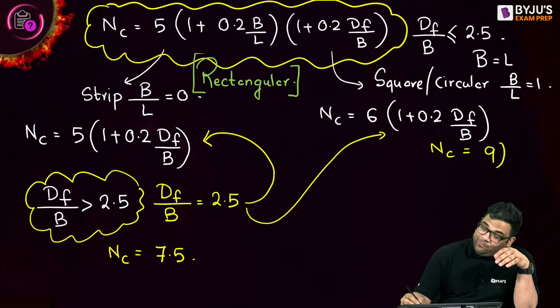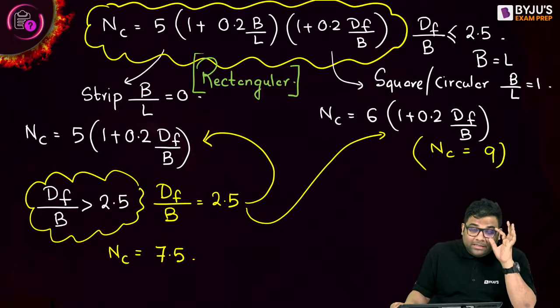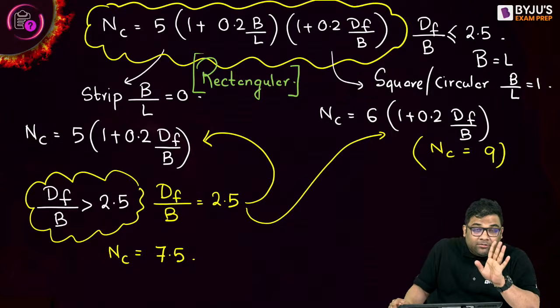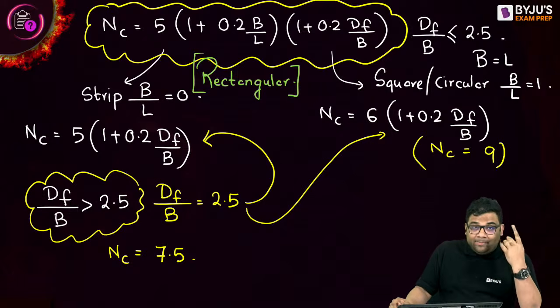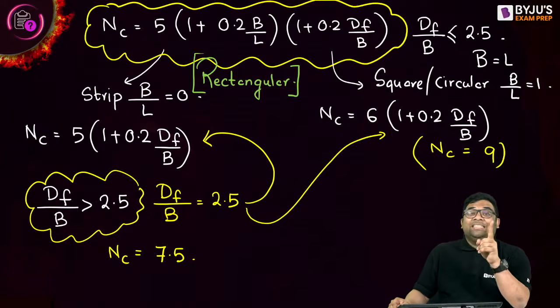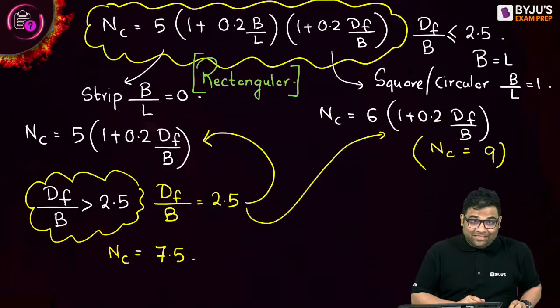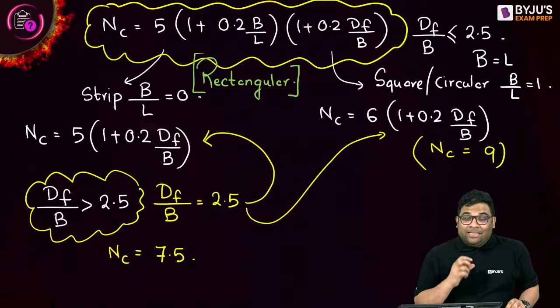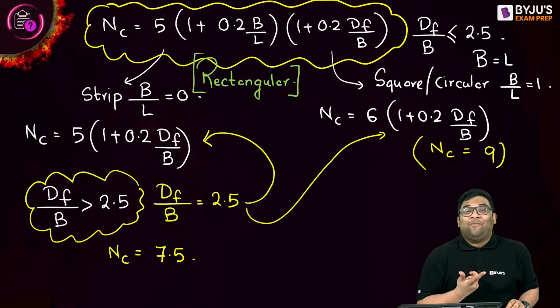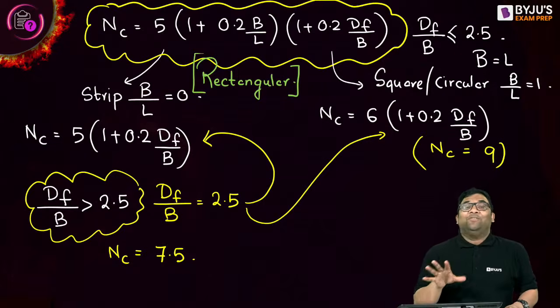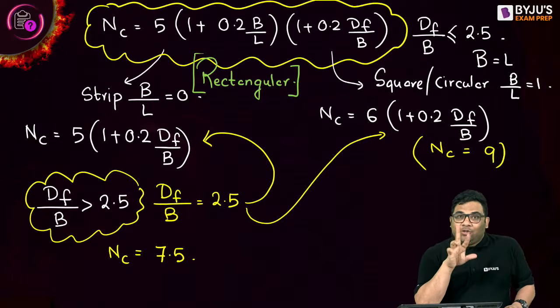9. And therefore, if you remember in pile foundations, when I'm finding the ultimate pile capacity, I take NC equal to 9, right? Why do I take 9? Because there the pile shapes are either square or circular, and therefore I take NC equal to 9. Now, many people would have got this understanding today for the first time, right? Now, you see how, by smart study, I actually remembered one equation only.